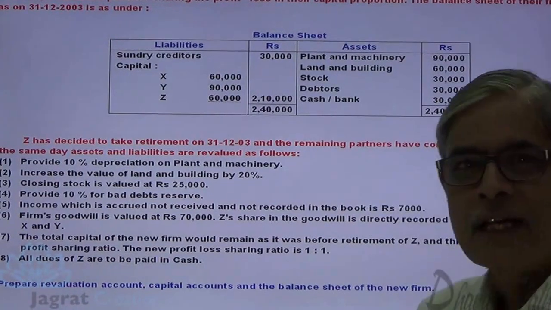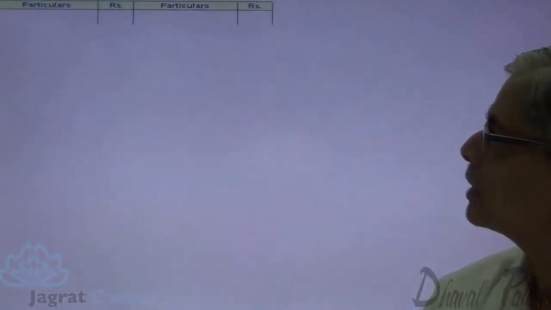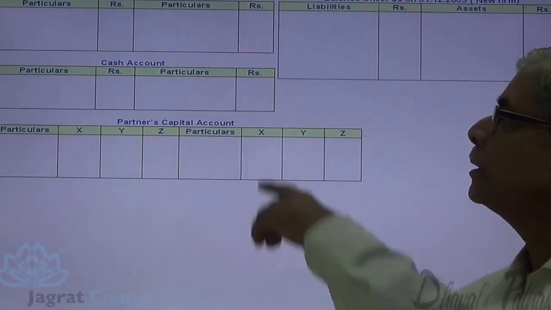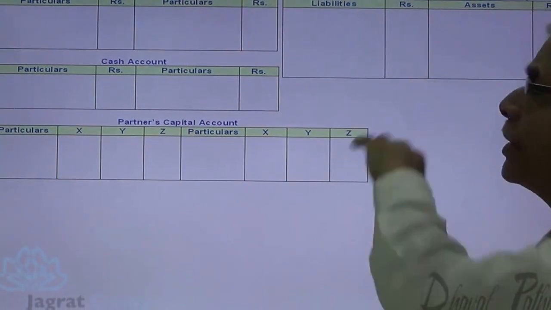Now I will start with the sum. So first of all I will prepare ledger accounts: revaluation account, cash account, partners' capital accounts, X, Y, Z. This is the balance sheet after retirement.